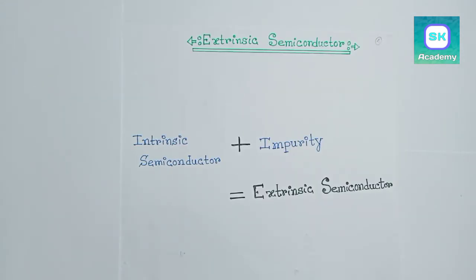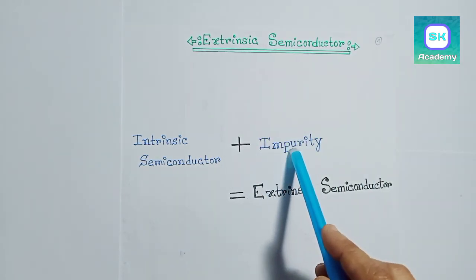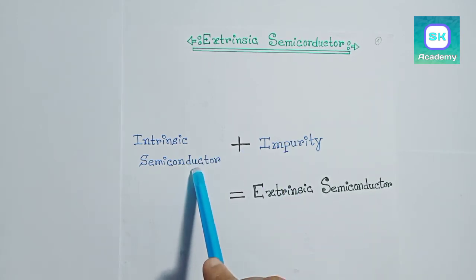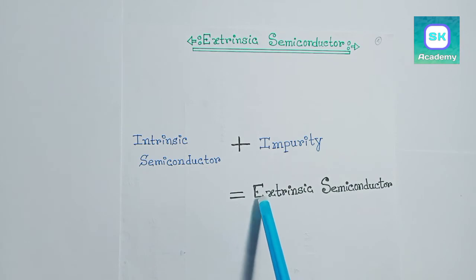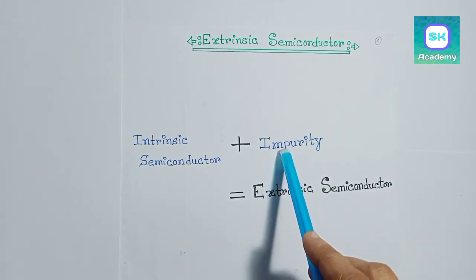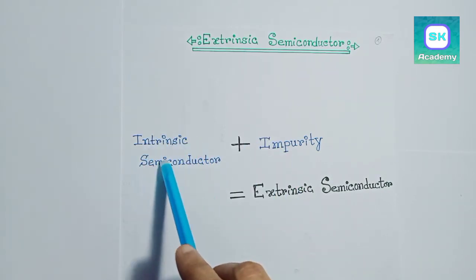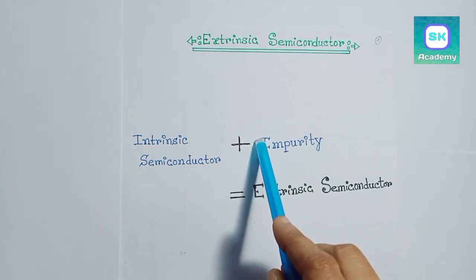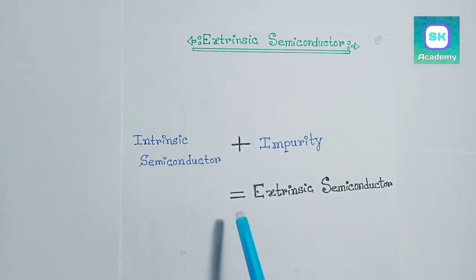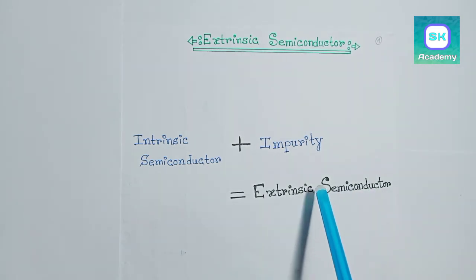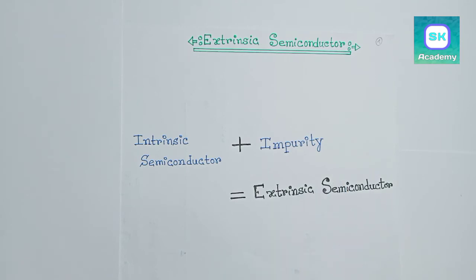Next, extrinsic semiconductor. When we add a small amount of impurity to an intrinsic semiconductor, then the semiconductor material is called extrinsic semiconductor. The impurity which is added to an intrinsic semiconductor is called dopant. The process of adding impurity is called doping. That's why extrinsic semiconductor is also called doped or impurity semiconductor.